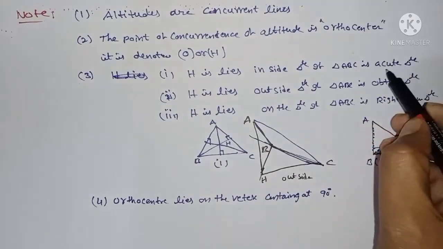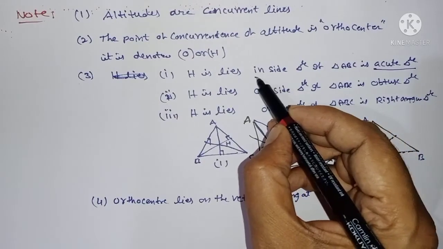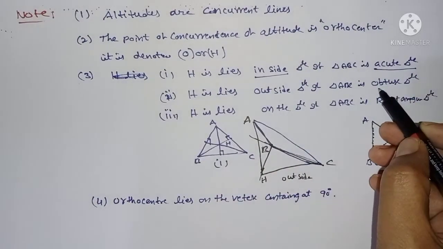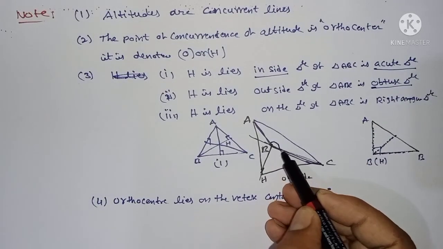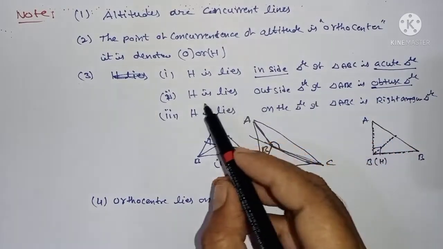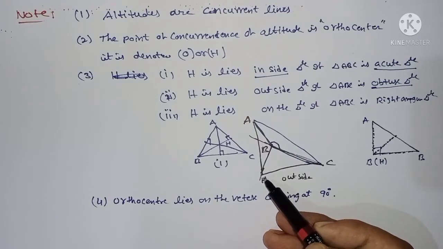First, if the triangle is an acute triangle, then the orthocenter lies inside only. Obtuse angle means more than 90 degrees; one angle is above 90 degrees. Therefore, the orthocenter is outside of the triangle. This is outside.